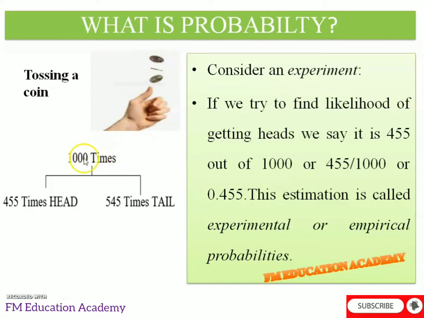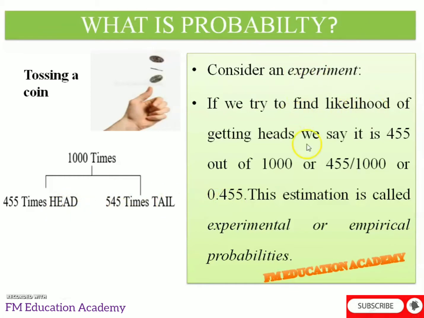In those 1000 times, let us suppose one surface, the head, comes up 455 times, and the other surface of the coin comes up 545 times. When you toss a coin 1000 times, we get 455 heads and 545 tails. There is no specific rule that I should get exactly 455 of one side and 545 of the other. It depends on the situation; these are chances.